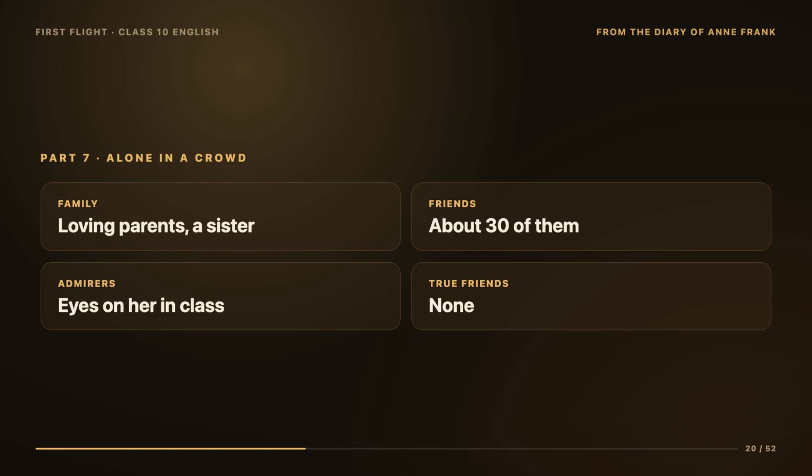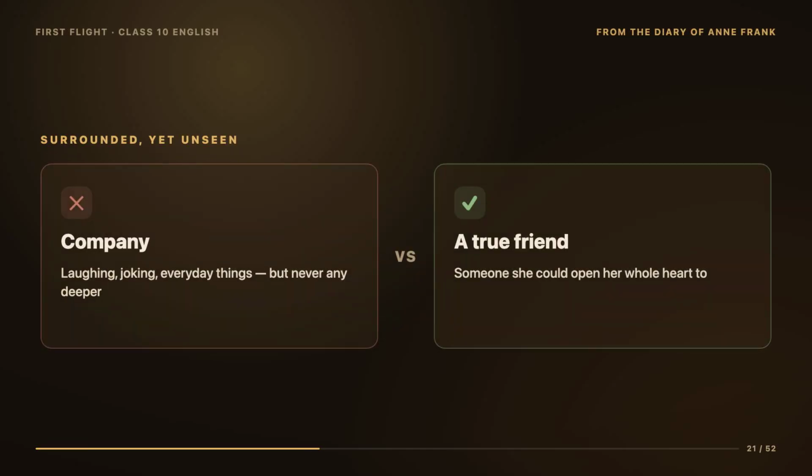She has admirers who cannot take their eyes off her in class. By all appearances, her life is full of people. And yet, she says, when it comes to true friends, she has none. Let that sink in. She is surrounded by people, but she feels unseen and unknown by all of them. She explains that with her friends, all they ever do is have a good time, joke around, and talk about everyday, ordinary things. They never seem to get any closer than that.